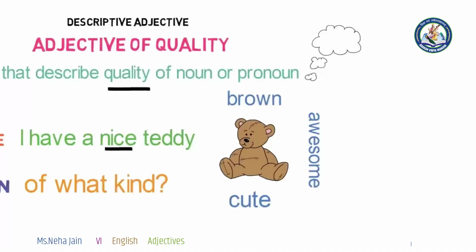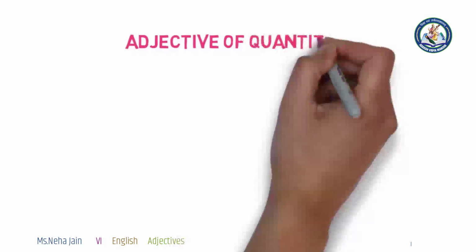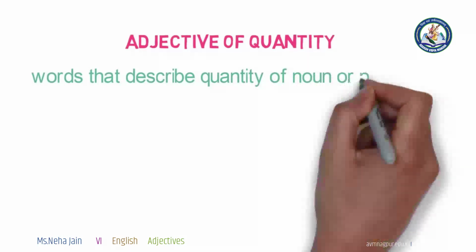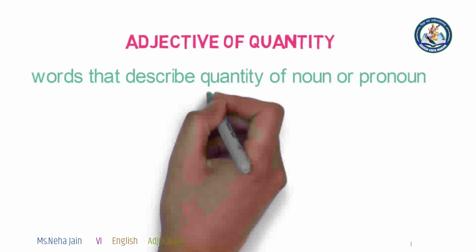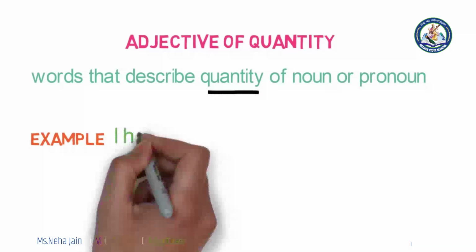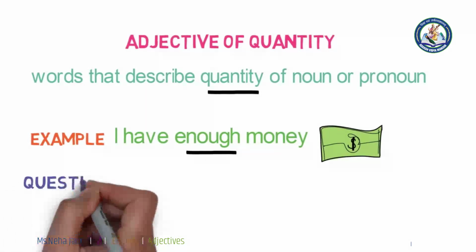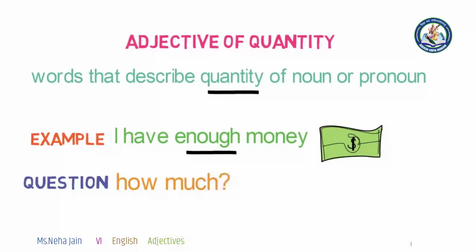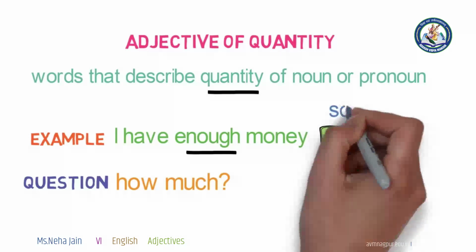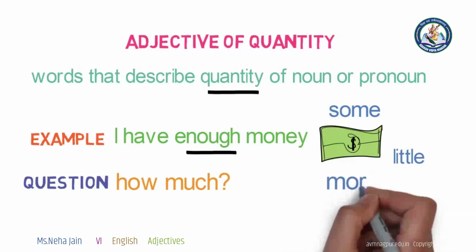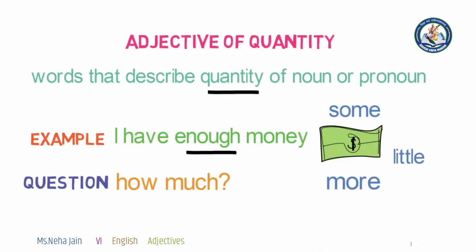Now, let's see the next type, adjective of quantity. These are the words that describe the quantity of noun or pronoun. Please note the word quantity. For example, I have enough money. Here, enough describes the quantity of money I have. The question that they answer is how much in any sentence. Some more examples are I have some money, I have little money, I have more money. So, in this way we can describe the adjective of quantity.